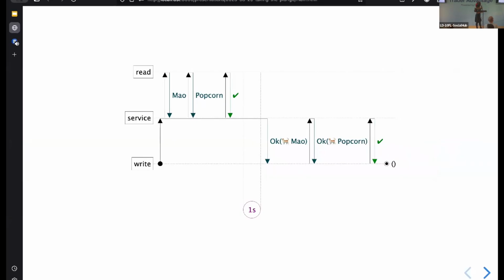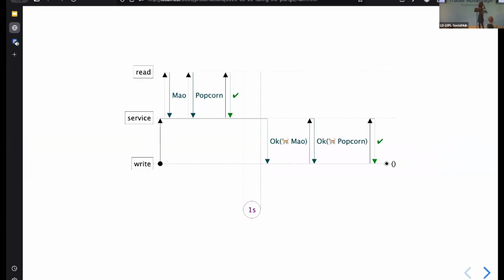Okay, so we have 3 stages. There's the read stage, where we're just reading stuff off our socket. That has to be sequential. We've got our service stage, in which we're handling stuff concurrently. And we have our final write stage, which is the thing that's writing our responses back.